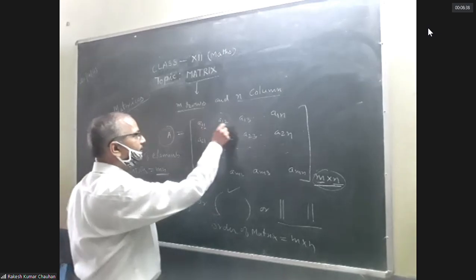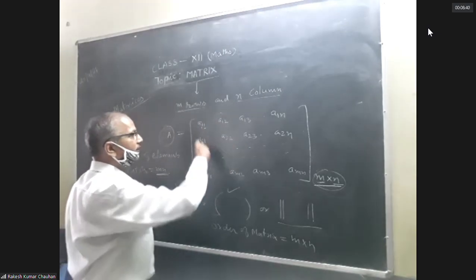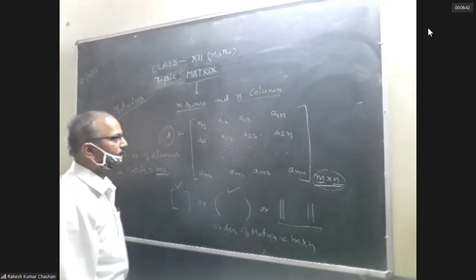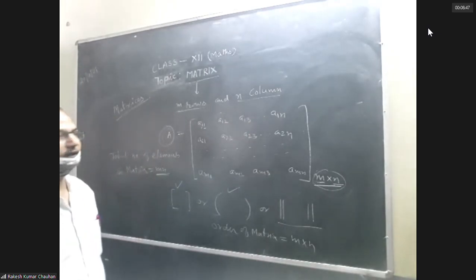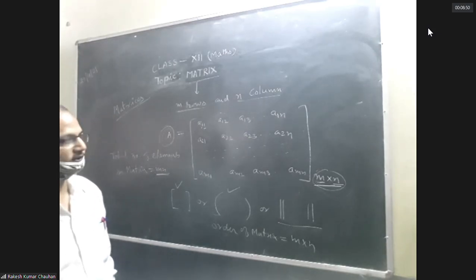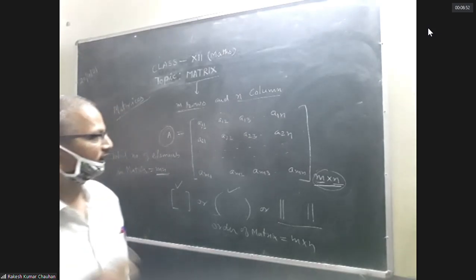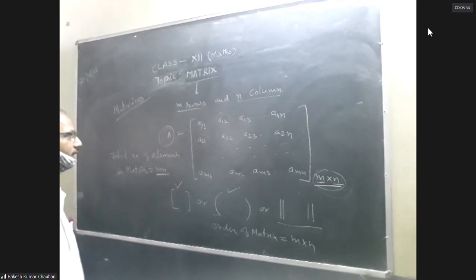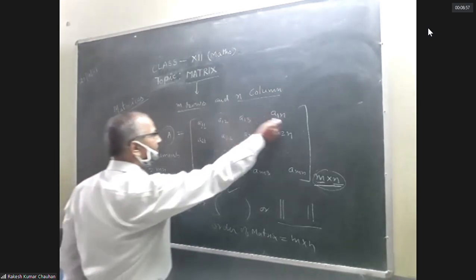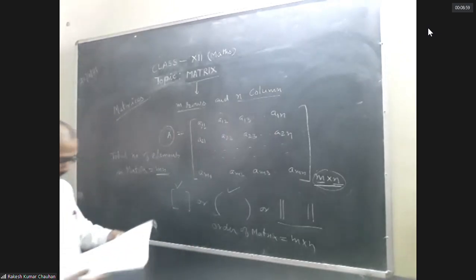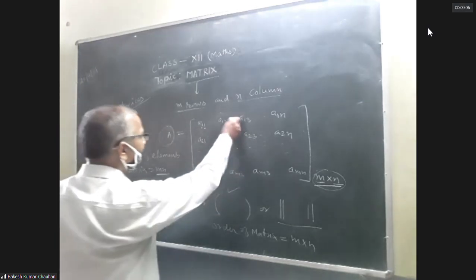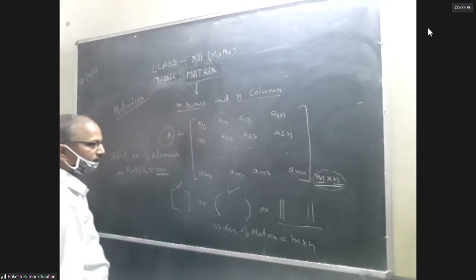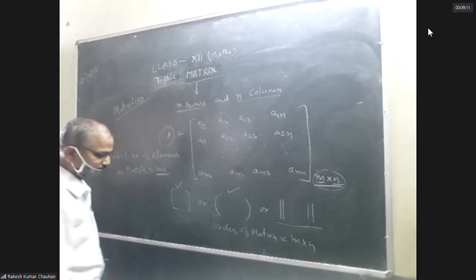They can be real number, complex number, or any function. If they are real numbers, then matrix is known as real matrix. If elements are complex numbers, then matrix is known as complex matrix.